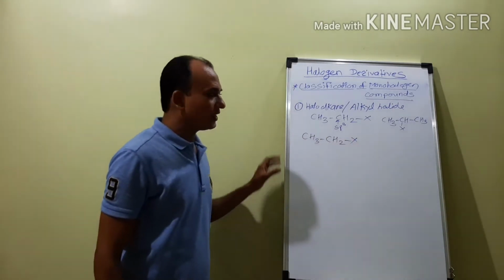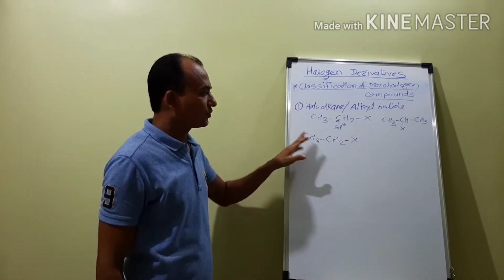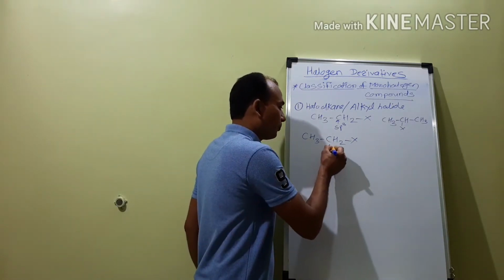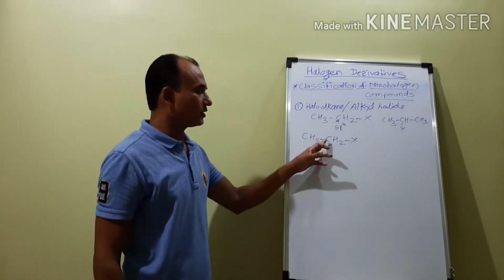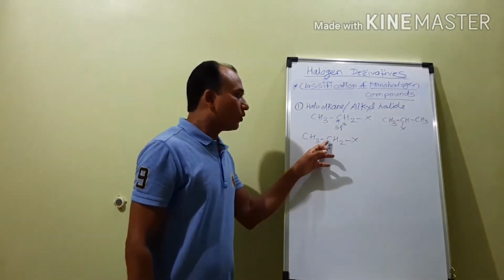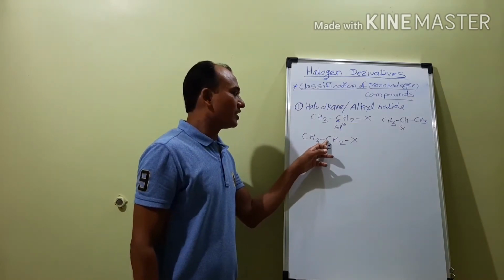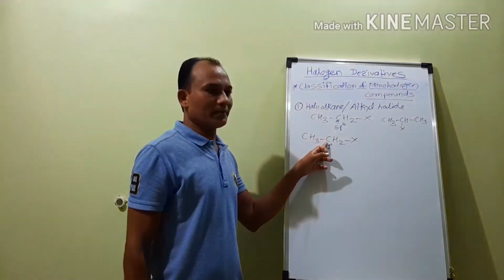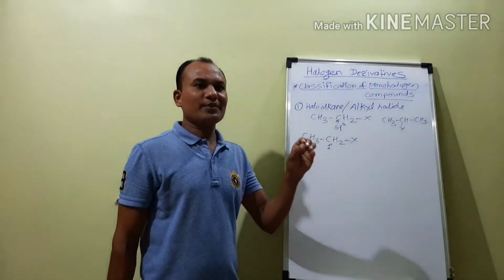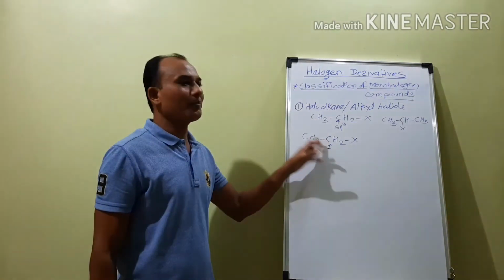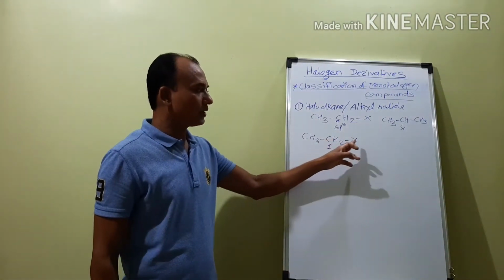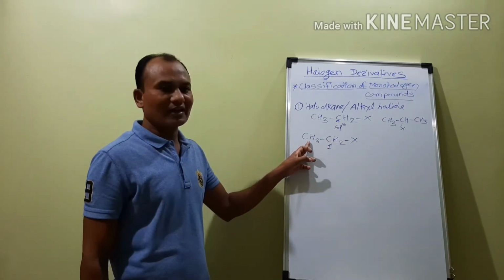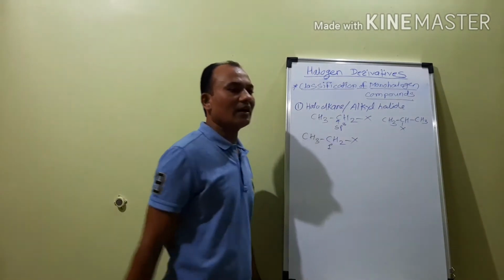For example, an example of a primary alkyl halide is CH3CH2X. Now why is this called a primary alkyl halide? Because the halogen atom is attached to this carbon atom, and this carbon atom is a primary carbon atom. Now how can we decide this is the primary carbon atom? It is called a primary carbon atom because it is attached to only one carbon atom. If any carbon atom is attached to only one carbon atom, then it is called a primary carbon atom, and to this primary carbon atom the halogen atom is attached, and therefore this alkyl halide is called the primary alkyl halide.